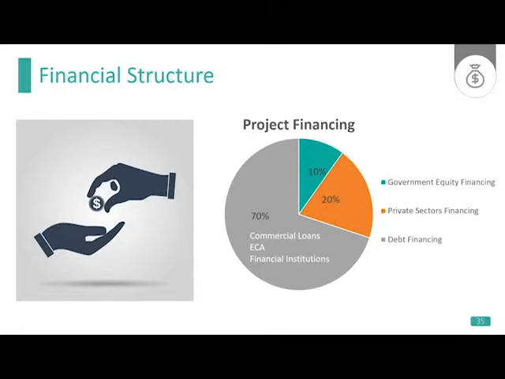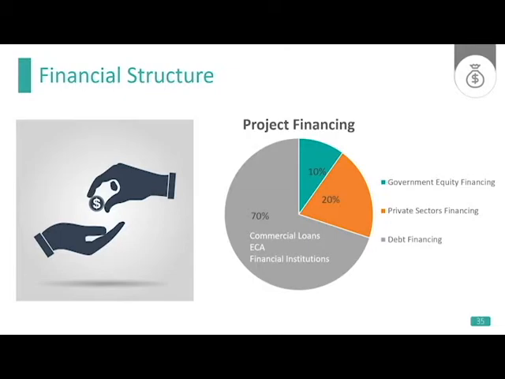20% of the total financing is given by local developers who have interest and relevant experience in this kind of project, and the government also holds 10% of the equity to support the project. For debt financing, it is assumed to be 700 million Singapore dollars. And we assume this comes from 3 parts: commercial loans, export credit agencies, and financial institutions.